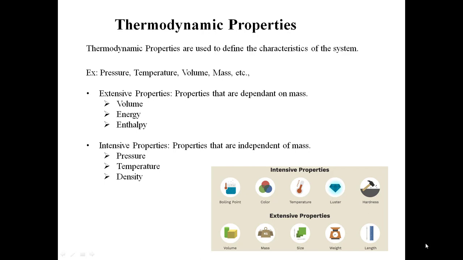A system is nothing but, in the entire universe, the place or thing or object where we are focusing to check and doing a thermodynamic analysis. That is nothing but called a system.